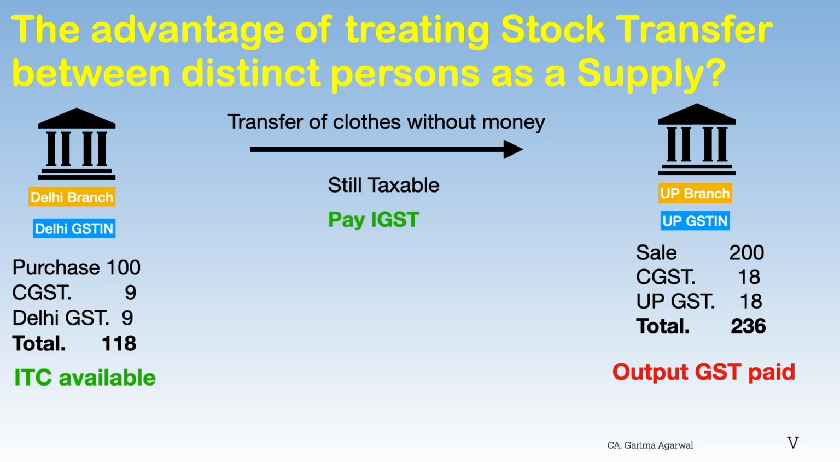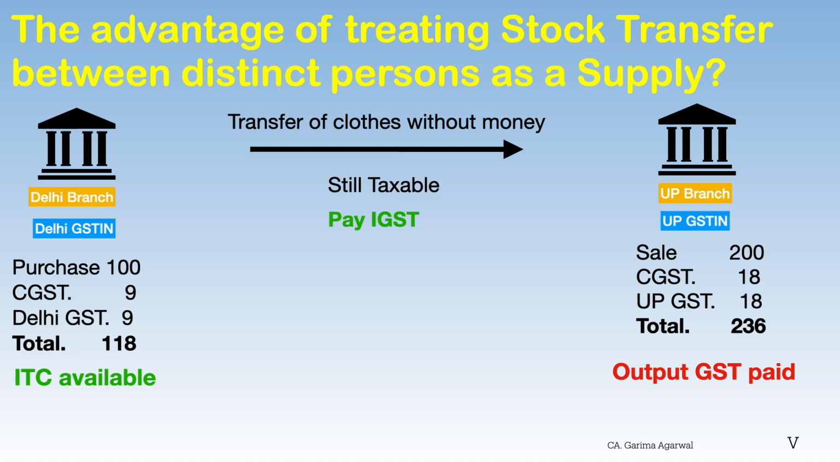Why? And many will think it will increase the tax burden. But today, let me show you, there is an advantage that such a supply is treated as a sale and GST has to be paid. What is the real advantage? The real advantage is the input tax credit flow.